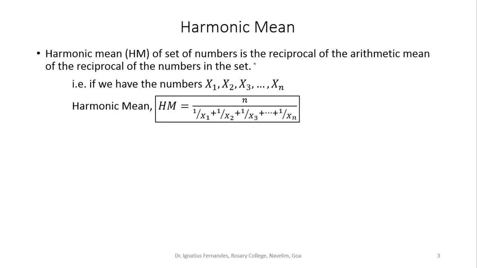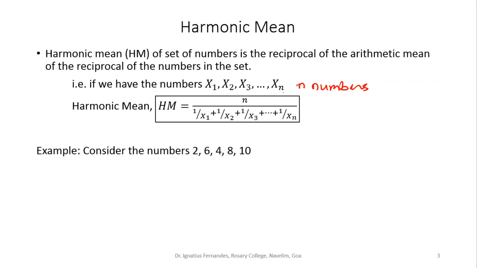Suppose I have the numbers x1, x2, x3 and so on up to xn, so I have n numbers. The harmonic mean is n, because there are n numbers, divided by the sum of the reciprocals of each number: 1 upon x1 is the reciprocal of x1, 1 upon x2 the reciprocal of x2, and so on.